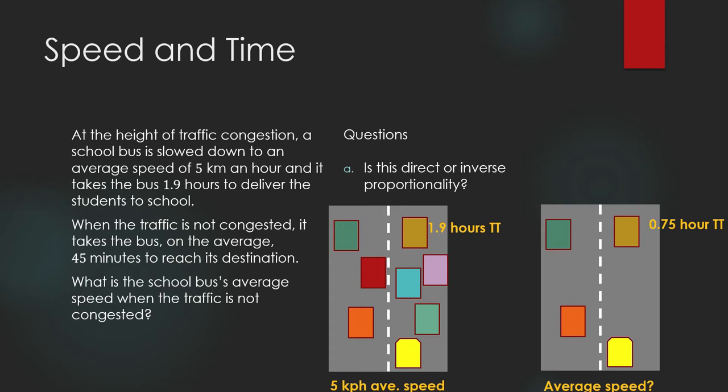So when the traffic is congested, the average speed of the bus is 5 kilometers per hour and the travel time is 1.9. So when the traffic is no longer congested, the bus can travel faster, which is why we have now a shorter travel time. And so what is the average speed of the bus when the traffic is not congested? So this one is one of inverse proportionality, okay? A faster average speed results in a shorter travel time.